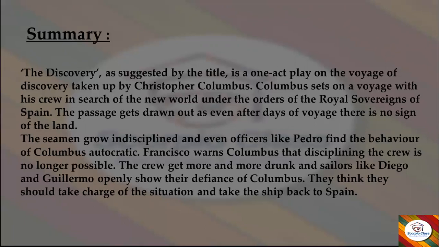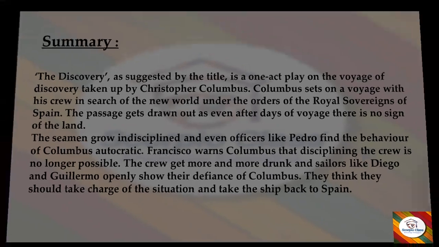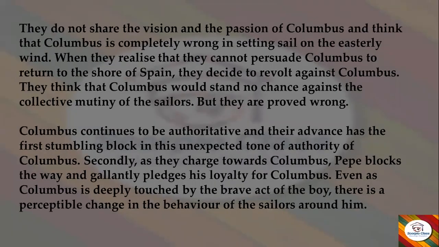So this was the thinking of the other team members and that is why they were just against Columbus, but Columbus here had a sharp vision and he did not want it to turn back. So let's see. They do not share the vision and the passion of Columbus and thought that Columbus is completely wrong in setting sail on the easterly wind.